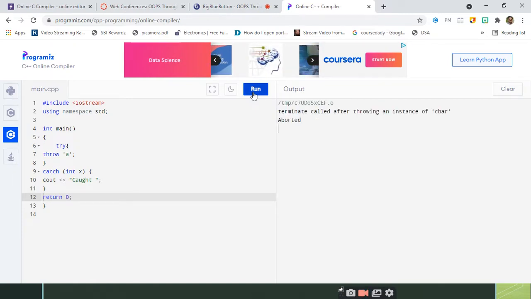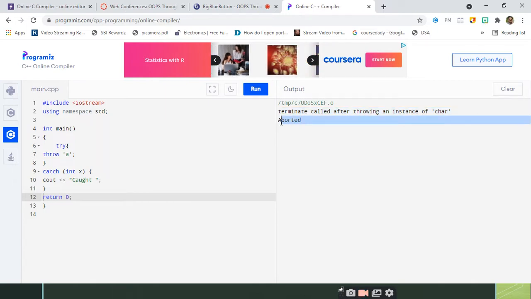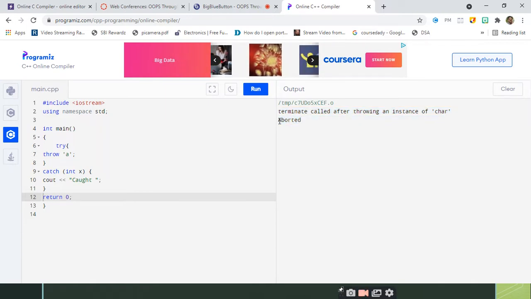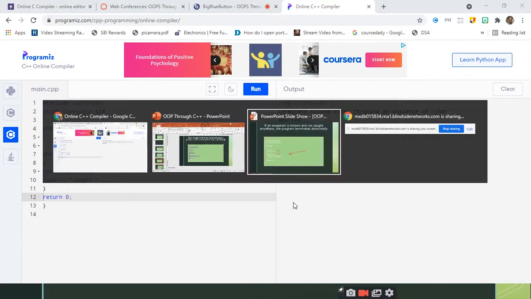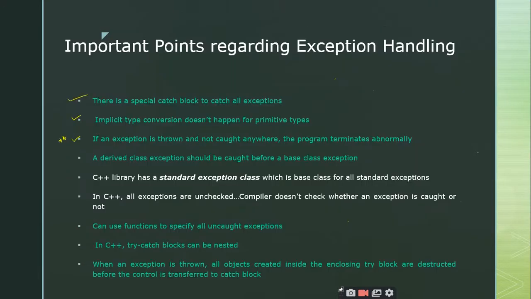Right. So are you able to see the screen? Yes, sir. So if I execute this program, what is the output I got? Terminate called after throwing an instance of char, it is aborted. You won't get any output, the program will be aborted, right? Yes, sir. So it is clear, right? Yes, sir.